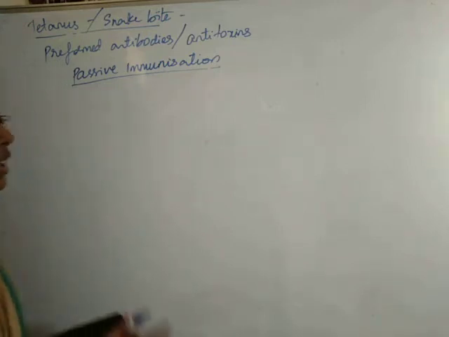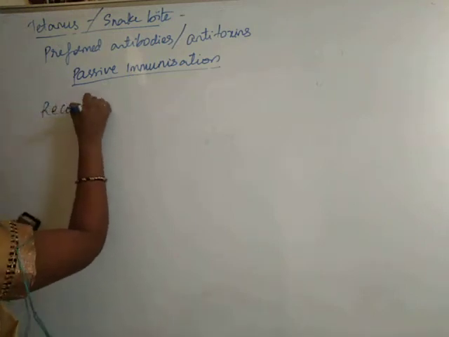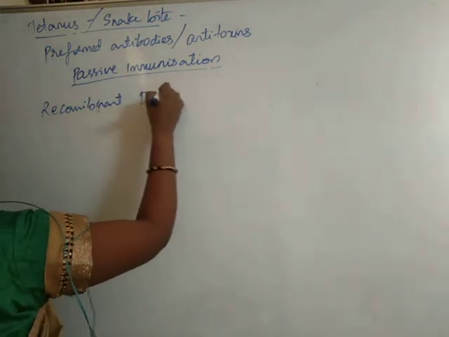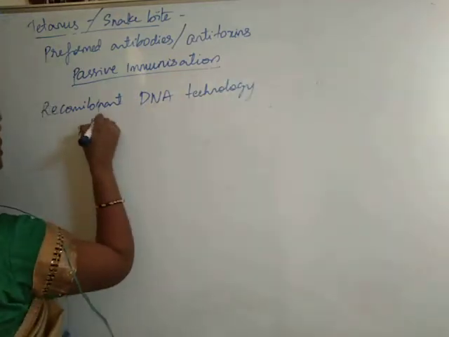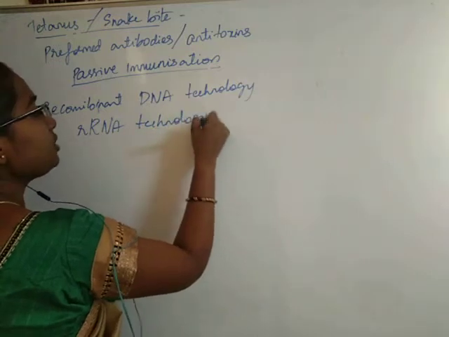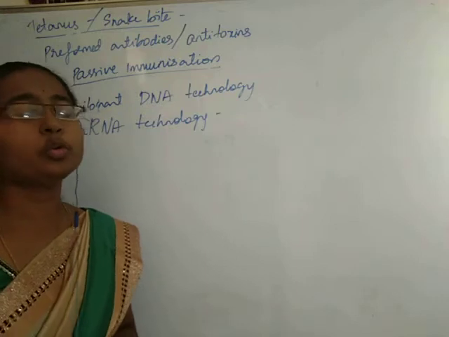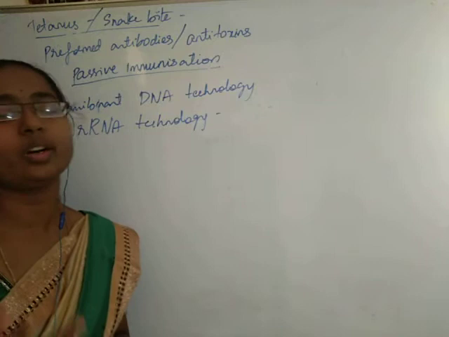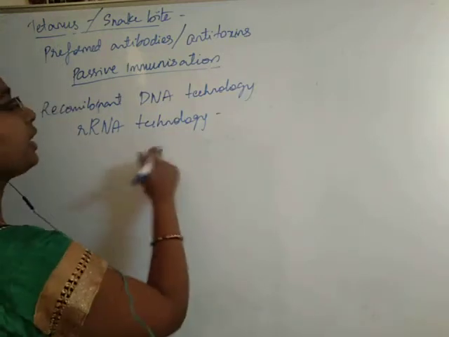By utilizing rDNA technology, recombinant DNA technology, we can produce as many antigens as we want, in whatever quantity we want.